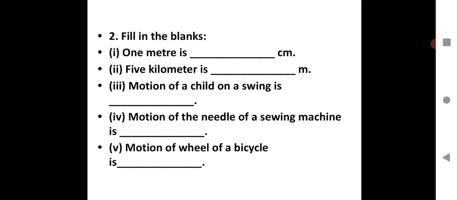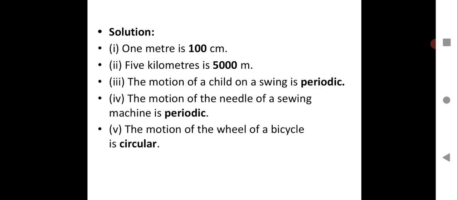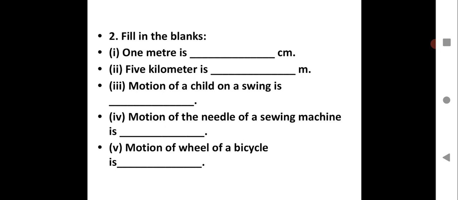Fourth one over here, motion of the needle of a sewing machine is. Have you ever seen how the needle of a sewing machine moves? When you have the sewing machine at home, you can easily see, or you must have seen in a tailor shop where they're stitching clothes, how the needle moves. It is periodic, up and down, up and down. In a pendulum it is to and fro, whereas in the sewing machine it is up, down, up, down. So that is again periodic motion.